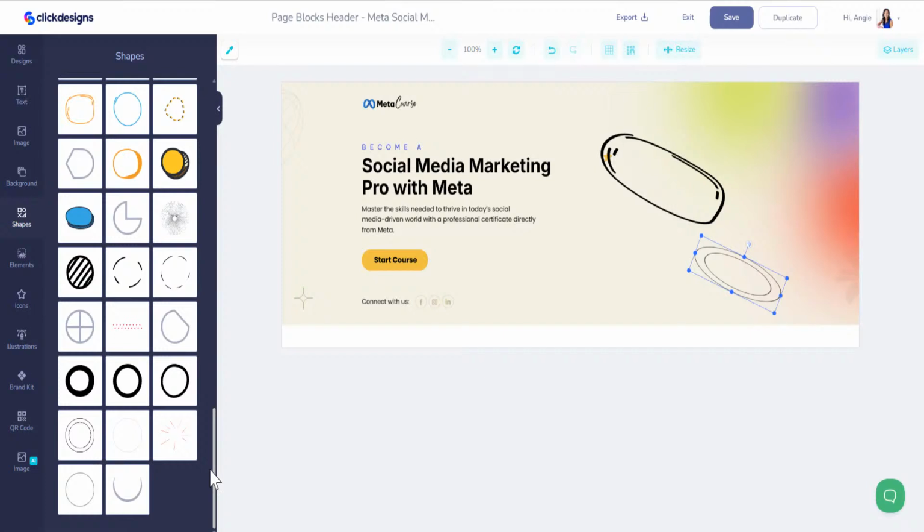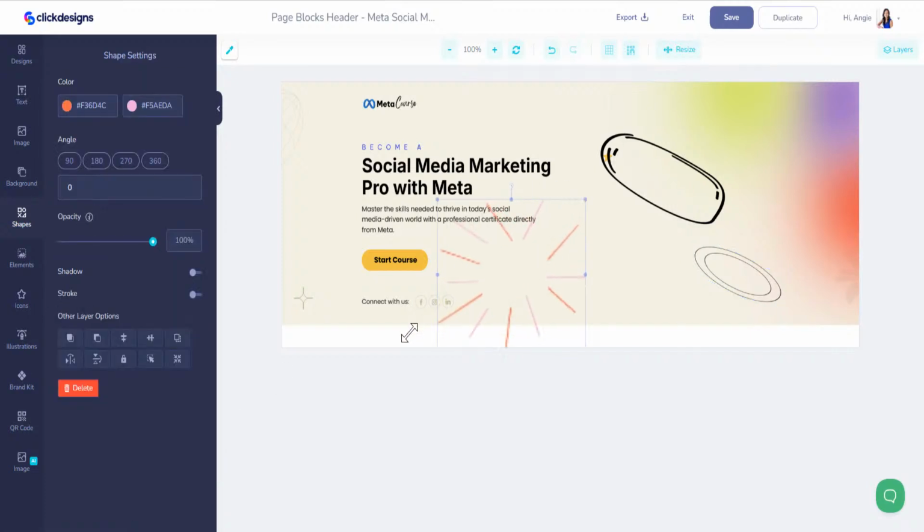Let's see, we got a little Pac-Man going on. I like this little star. So we can add this just like so. I want to bring this star to the front.